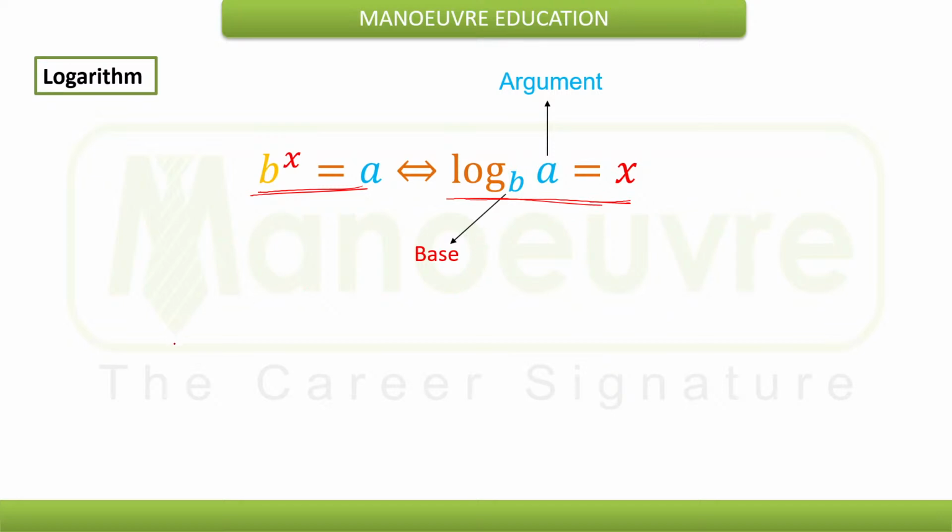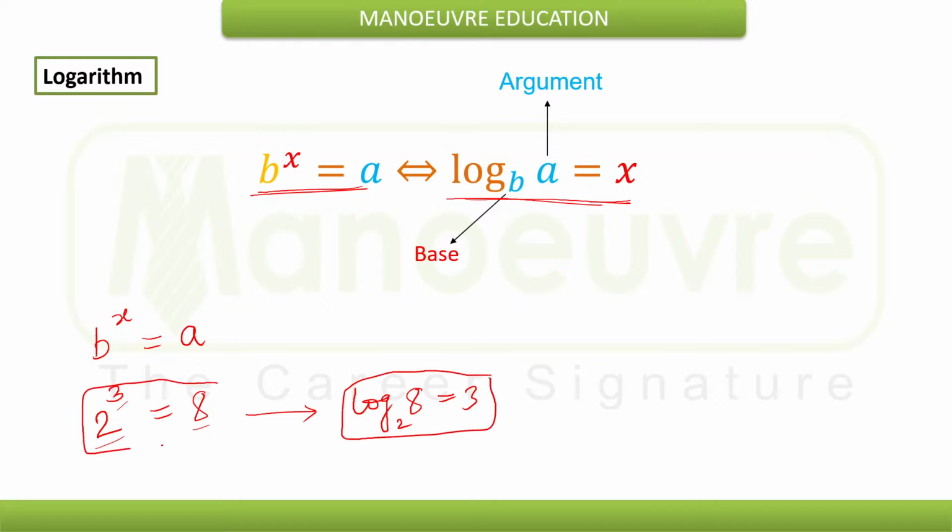We'll first understand logarithm. Before understanding that, we need to understand what is base and indices. Suppose we have base b raised to power x. This can be expressed as a, as given here. For example, say 2 raised to 3 is 8. So if I want to express this base and indices form and the answer therein in the logarithmic form, how can I go for expressing that? I can express it like log of 8 to the base 2 will be equal to 3.